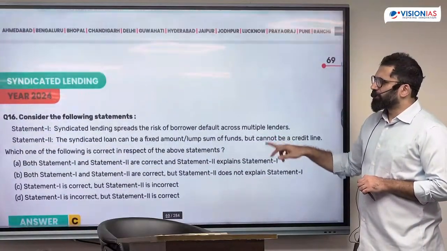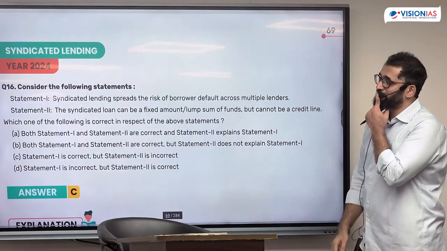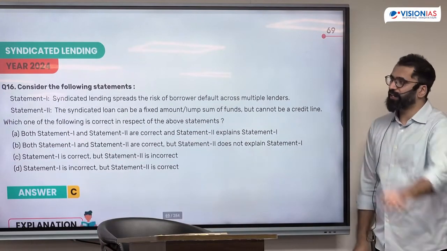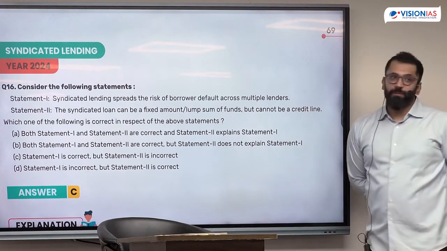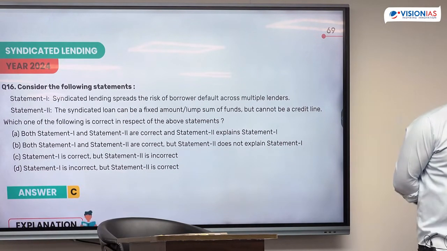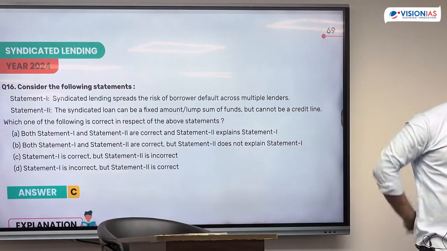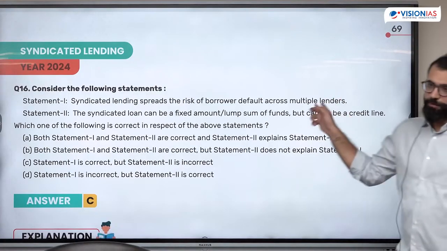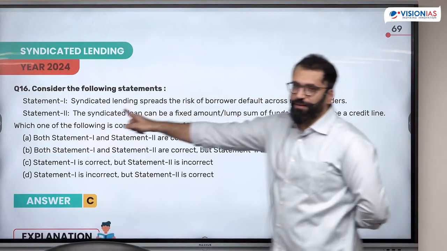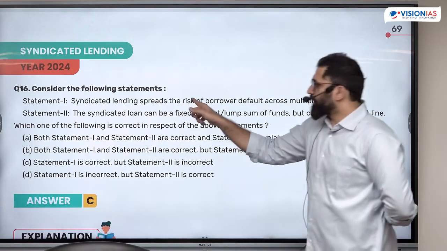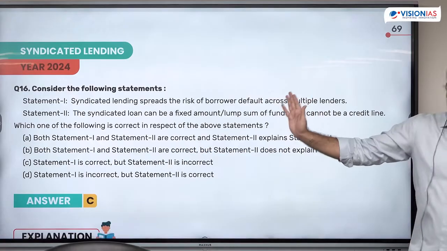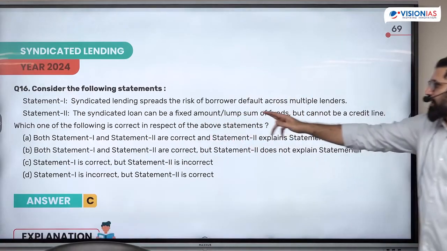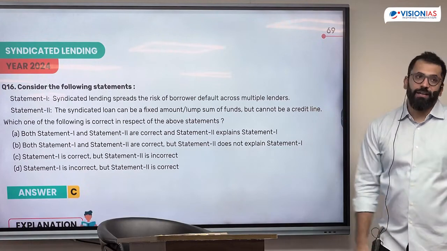Financial Services Investment Bureau. Again, this is covered, again, news, syndicated lending. Syndicated lending spreads the risk of borrower default across multiple lenders. So if you have to take a loan of a huge figure, 500 crores or more, you can take it from multiple banks. This is what is called syndicated lending. It spreads the risk. Syndicated loan can be a fixed amount but cannot be a credit line.